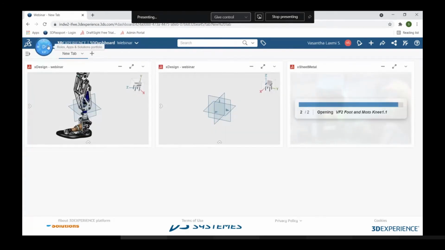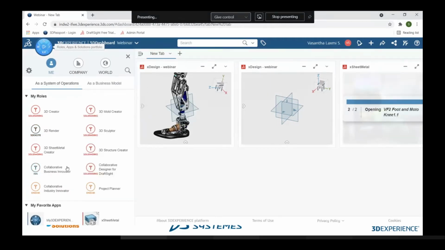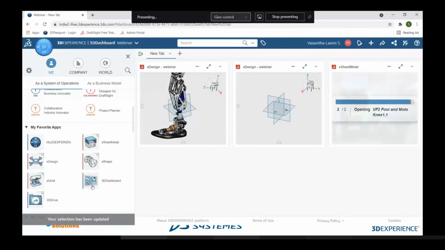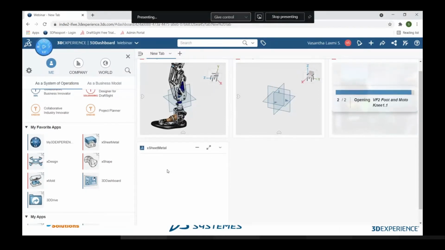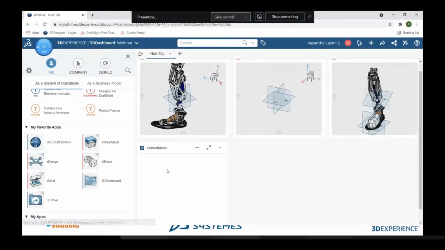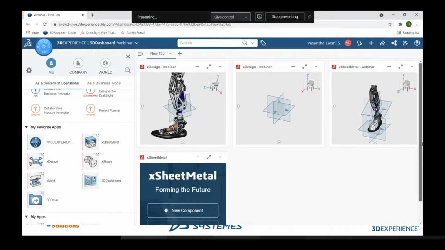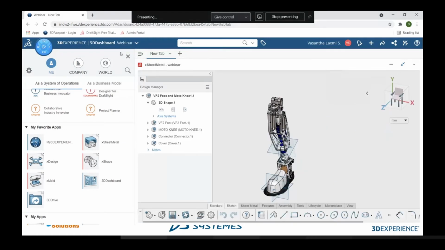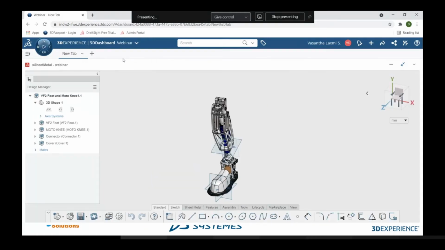X sheet metal allows you to have sheet metal parts, whatever you want. In a conventional way, how you create the sheet metal, in a similar manner you can have the X sheet metal part over here. X sheet metal is nothing but, with just the help of an internet connection, you can create the sheet metal parts.